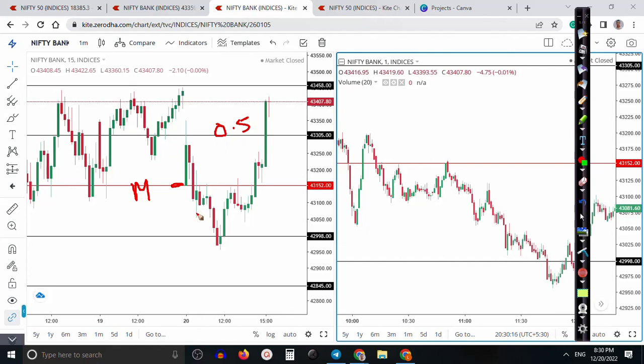So this one is the mean line, this is the 0.5 standard deviation upper side, and this is the 0.5 standard deviation lower side. First we got an opportunity for a short, but I was not interested. Why? Because I said in the morning I'm looking only for a buy.